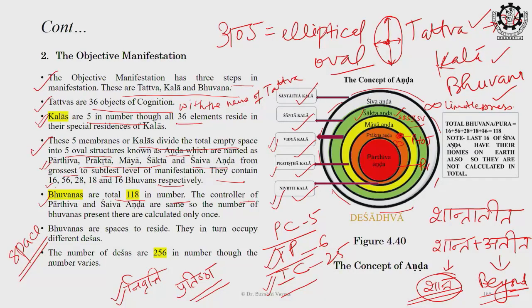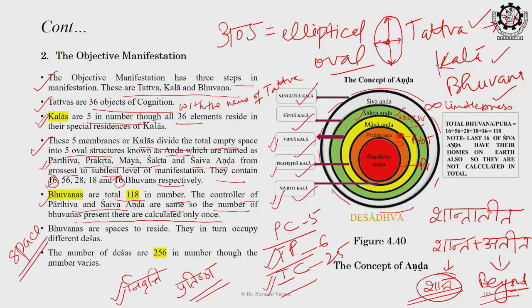The controller of Parthiv and Shaiv anda are same. So the number of the bhuvanas present there is calculated only once. You see the number 16 is repeated, the first one and the last one. So we calculate it only once because the controller of both the spaces, the Parthiv and the Shaiv, are same.